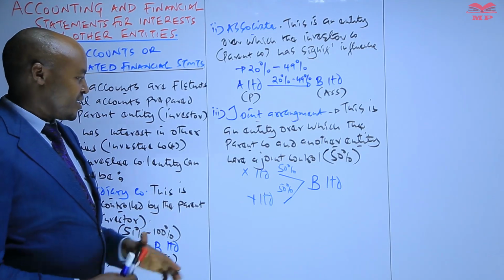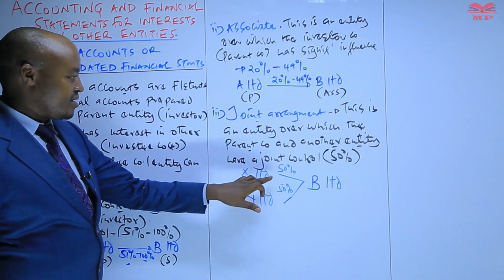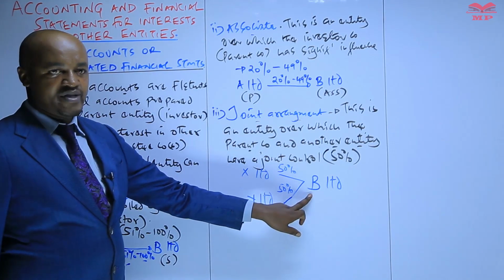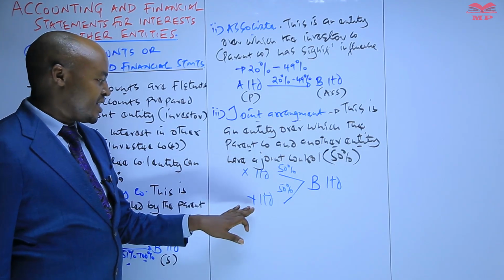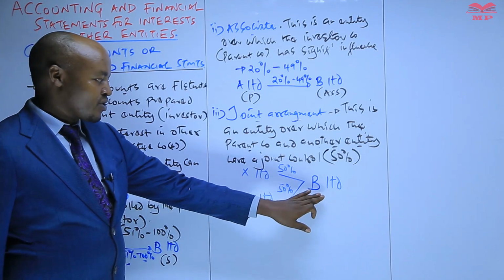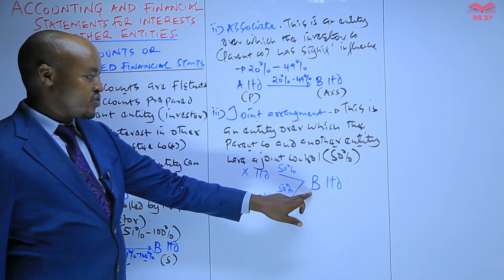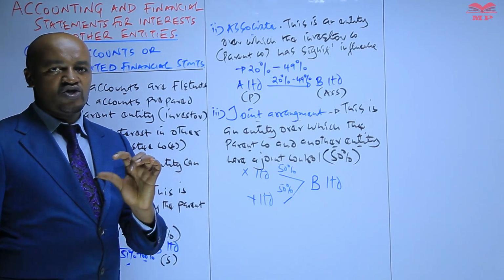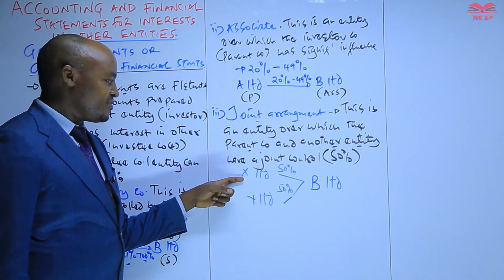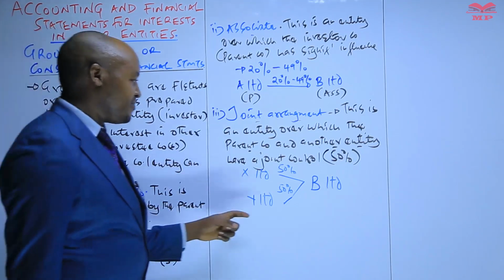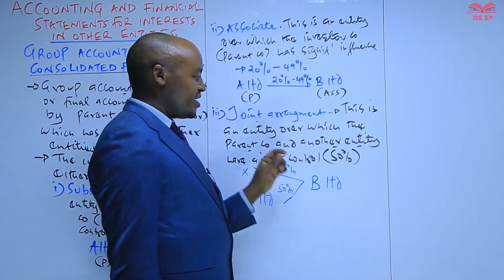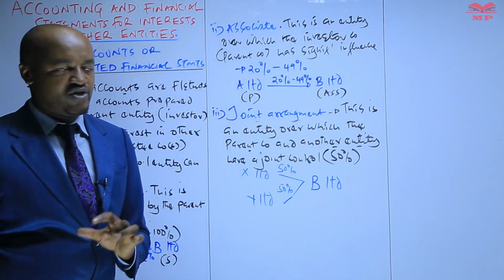So it means that if X Limited and Y Limited both acquire 50% shareholding of B Limited, then we say that these two companies have a joint control, meaning that the operating and financial decisions which will be made by B Limited are jointly controlled by the two entities here, that is X Limited and also what? Y Limited. Therefore, this company here is known as a joint arrangement, and previously this one was known as a joint what? A joint venture.